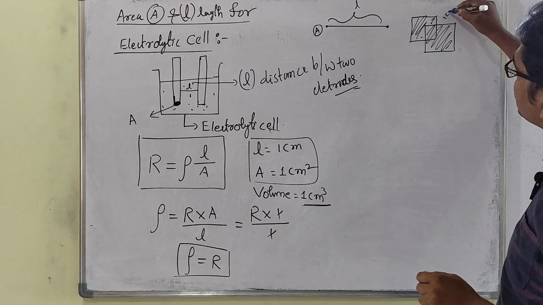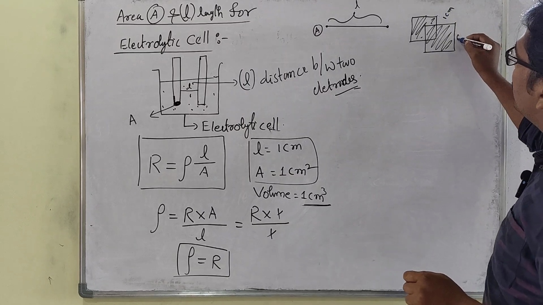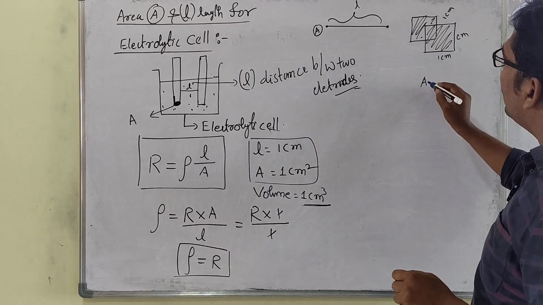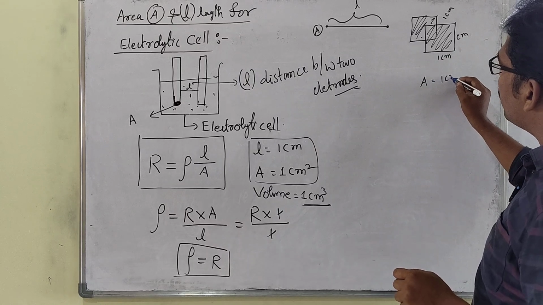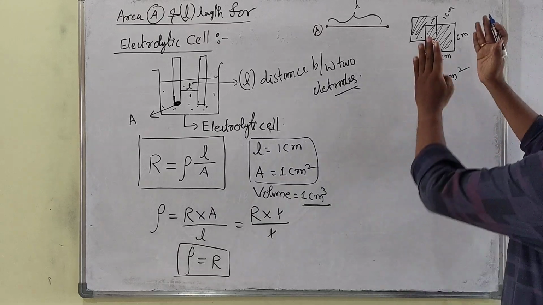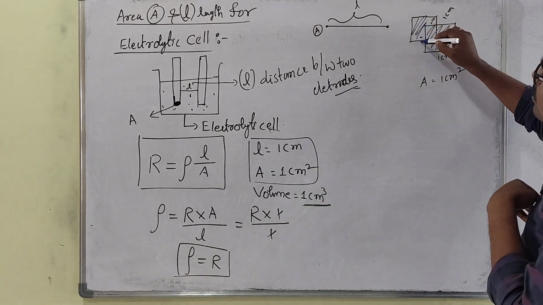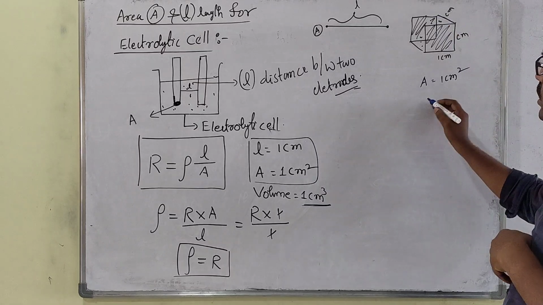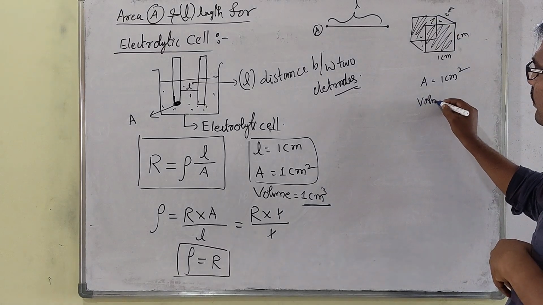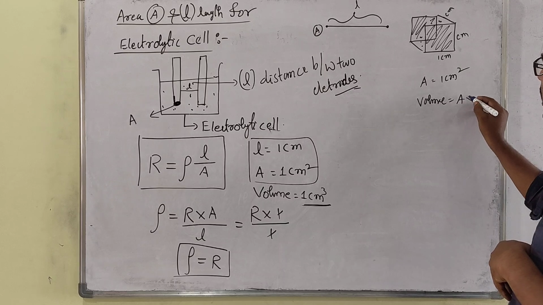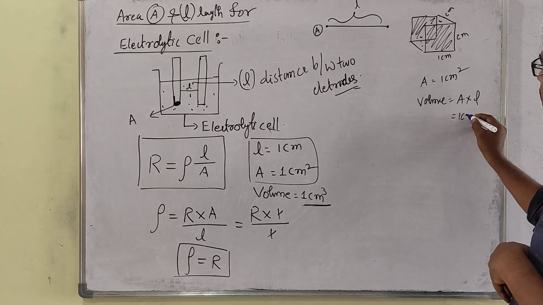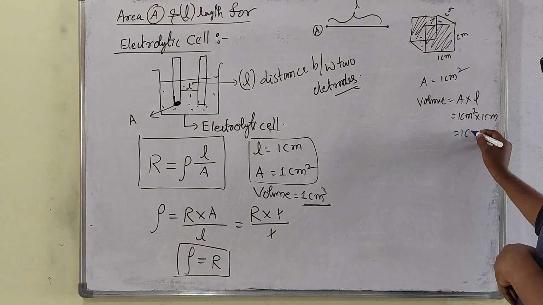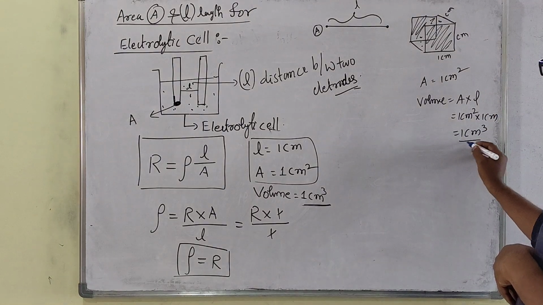Then area of each electrode 1 centimeter square. Then in between the two electrodes, whatever the solution is there, totally we are calling the volume. So volume equals area into L, so 1 centimeter cube.